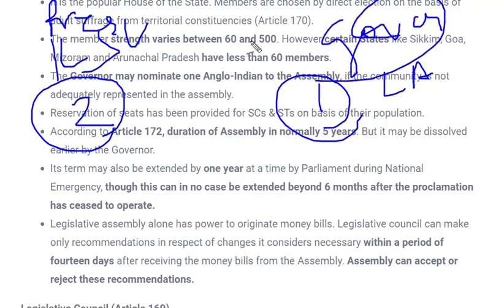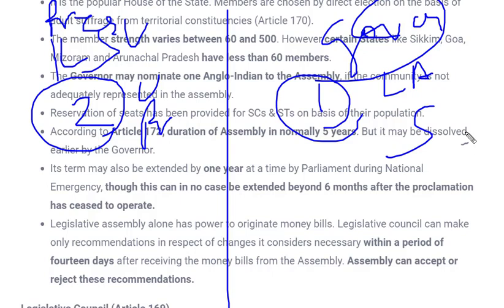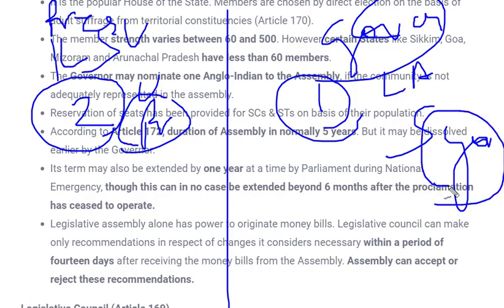So just keep comparing. At union level, the president is the constitutional head; here the governor is the constitutional head. So who is responsible for nomination? At union level, the president is responsible for nomination, but at state level, the governor is responsible for nomination of the members in the assembly.